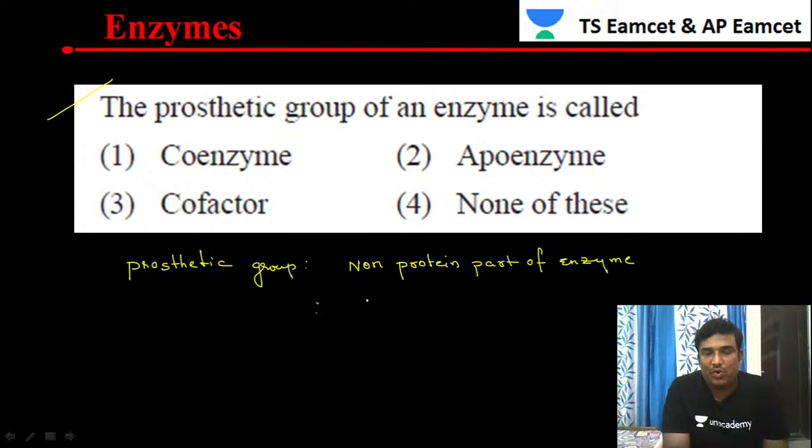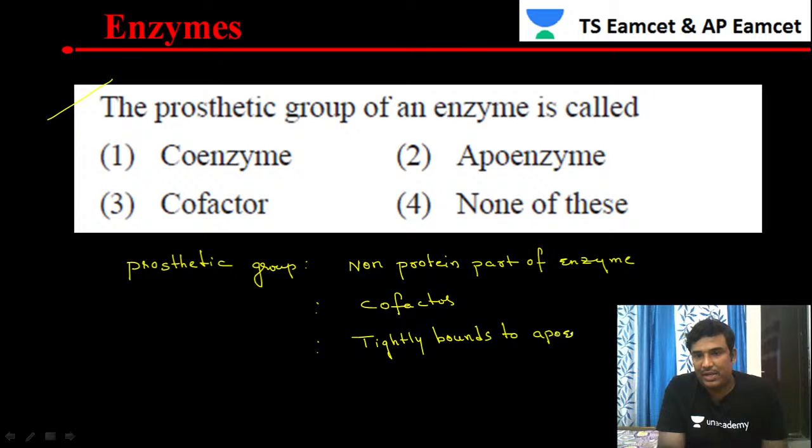It is a cofactor, and it tightly bonds to the apoenzyme. So what is an apoenzyme? The protein part of the enzyme is called the apoenzyme.